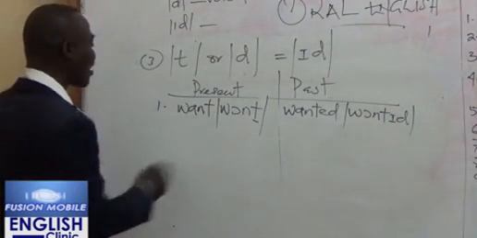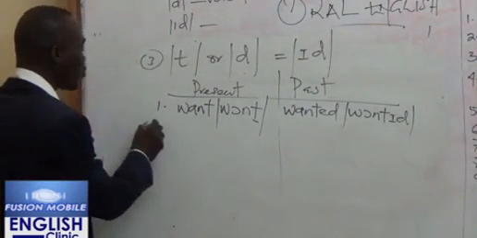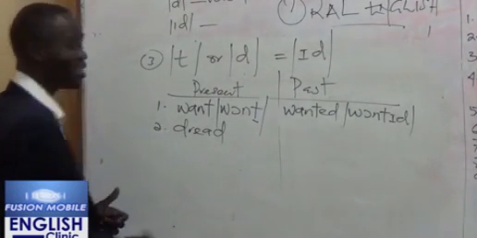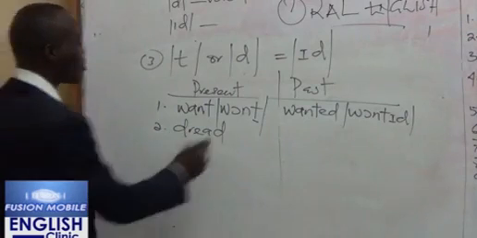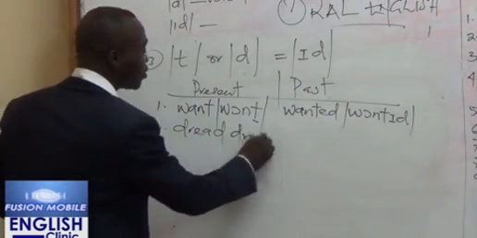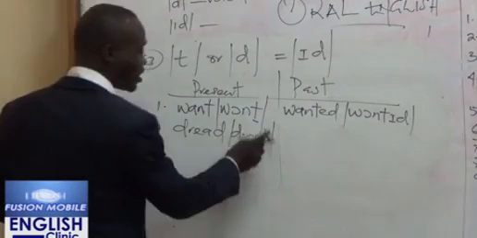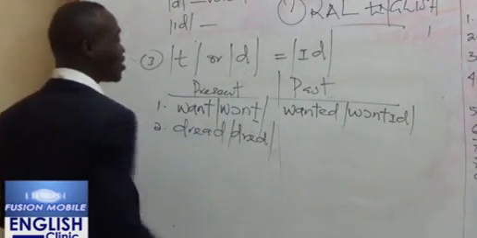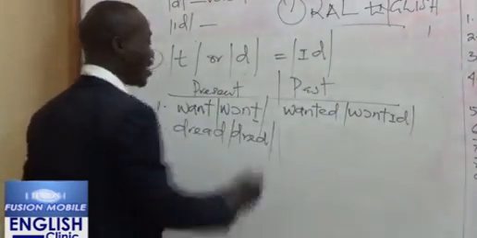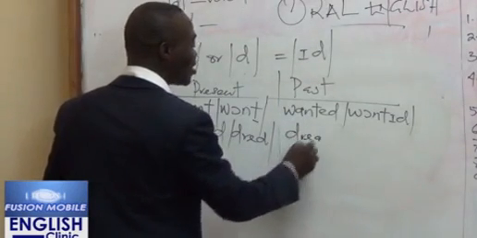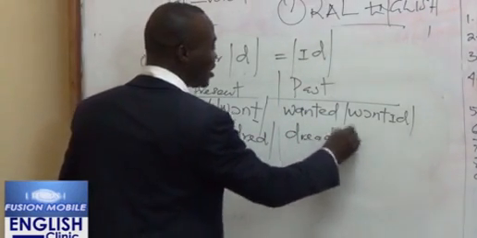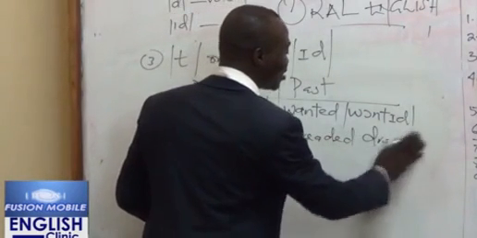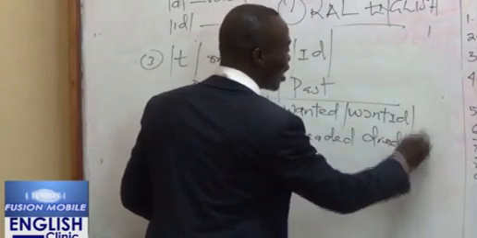Now, look at another example. Dread. D-R-E-A-D. Now, this is what you have for transcription. Dread. The last sound is da. So any word that ends with ta or da in the present tense, we take ed in the past tense. So this is what we have in the past tense, D-R-E-A-D-E-D. It becomes dreaded.